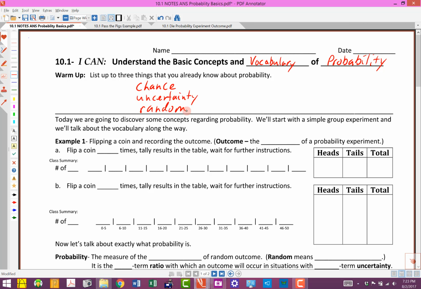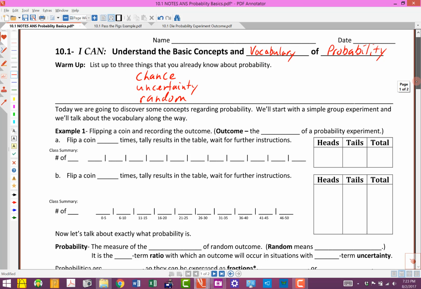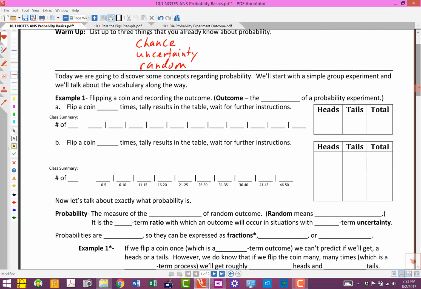So today we're going to talk about and discover some of the basic concepts and vocabulary dealing with probability. We're going to start with a simple group experiment. Since I'm recording this video, I'm going to use some data that I collected with a class that I taught last year. But here's the basic idea.